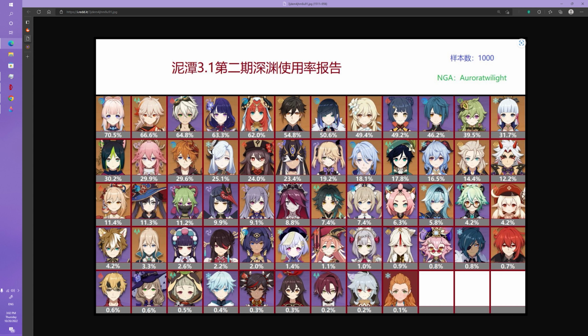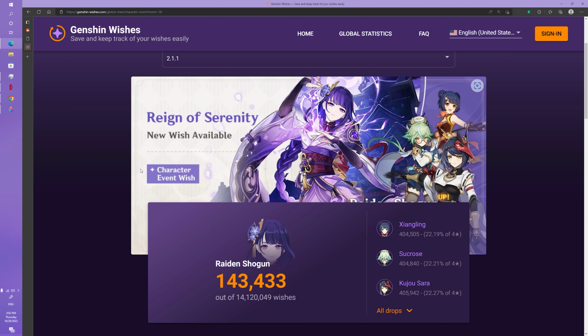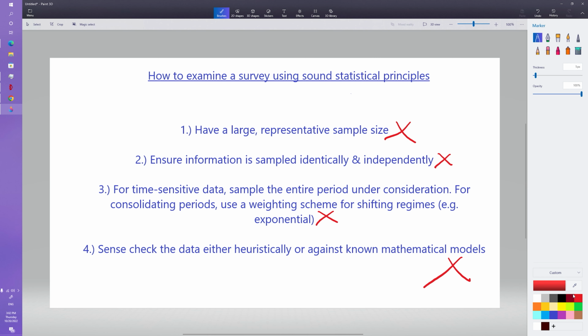So let's look at a good example now of how to actually do this. And a good example is what you can see here, what the guys did at GenshinWishes.com. First of all, this is a website where they collect people that willingly submit their wishes. Obviously there is a unique method of collecting it, so you don't have people double counting. But what you can see is we have about 14 million wishes. So A, we actually have a good large representative sample size. We know that the information is identically and independently sampled, which is really, really good.